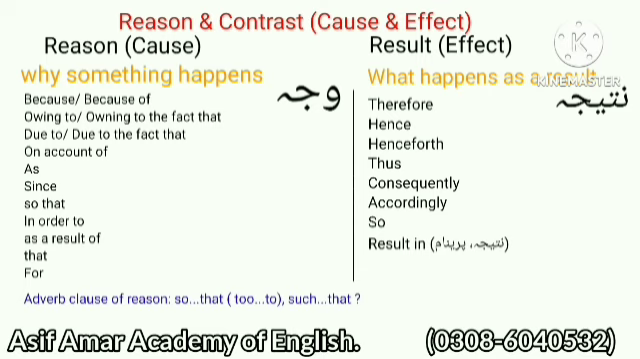Now let's know a little bit about the connectors of result. So our first and important connectors are therefore, hence, henceforth, thus, consequently, accordingly, so, and result in. I'll also discuss adverb clauses of reason like so that and such that later in this series.